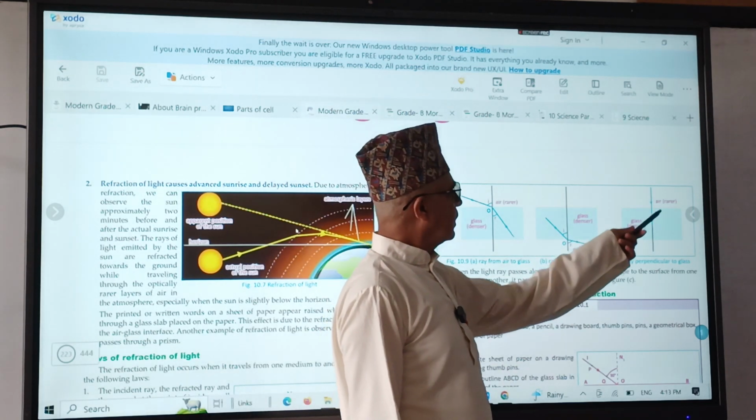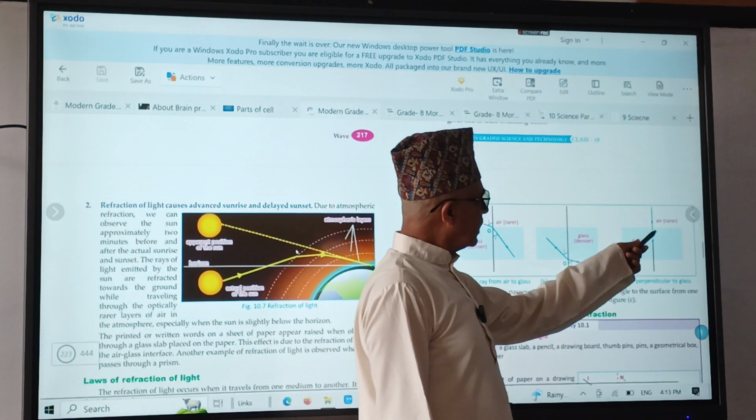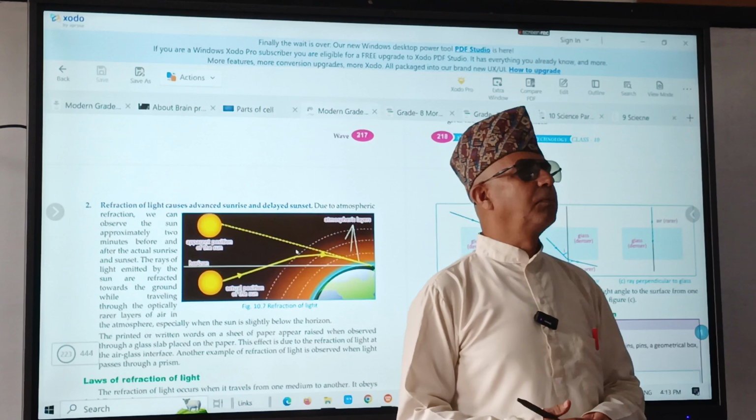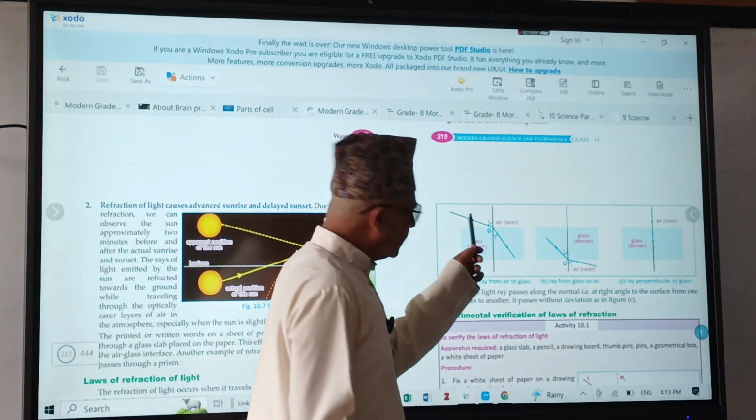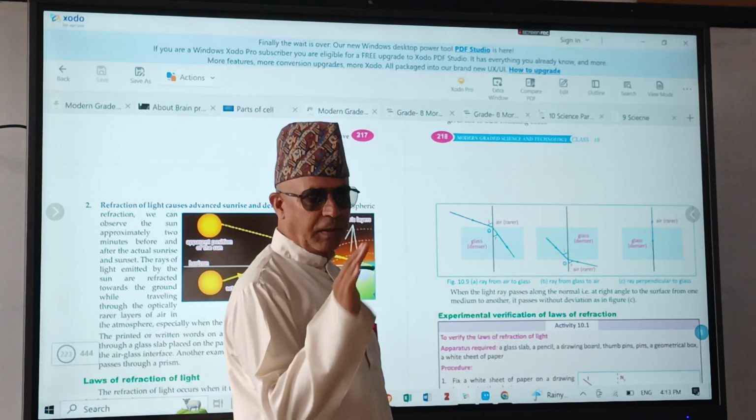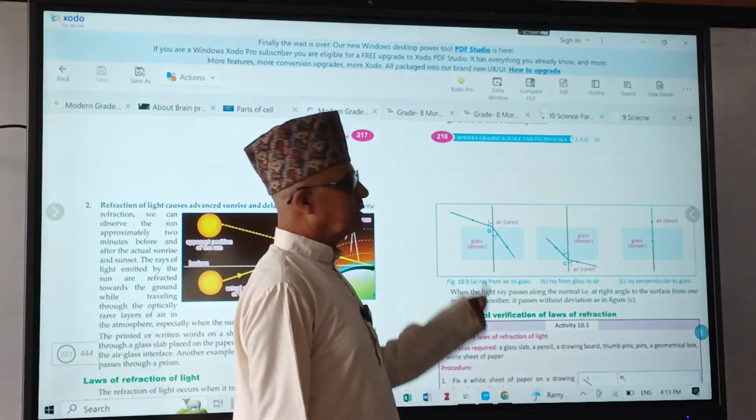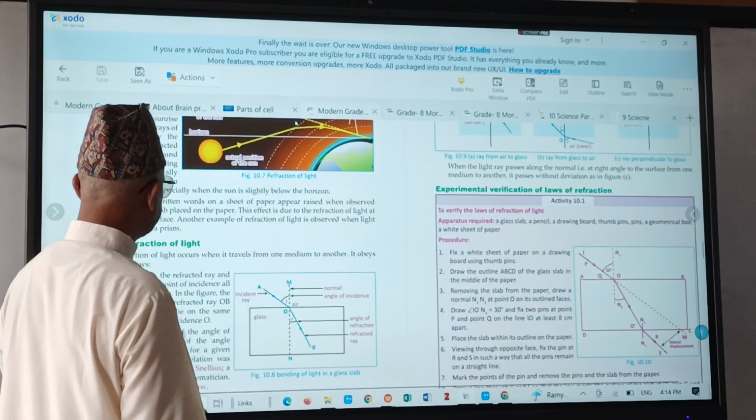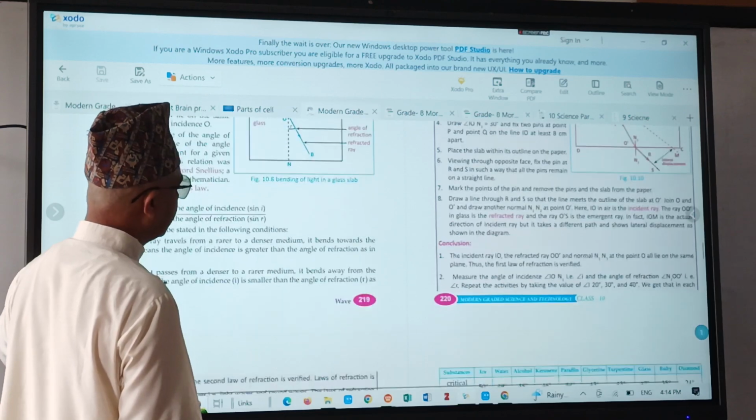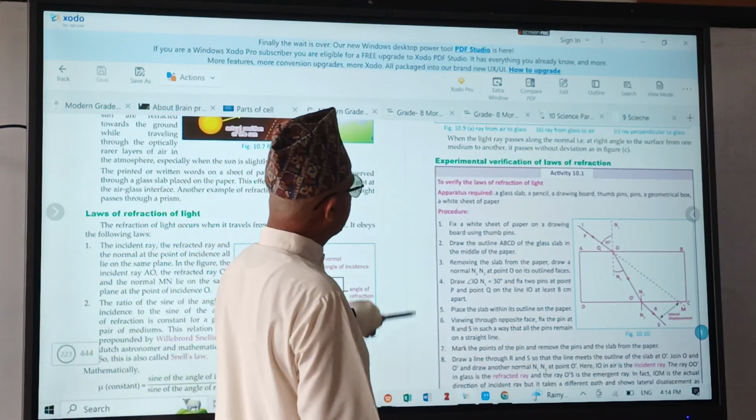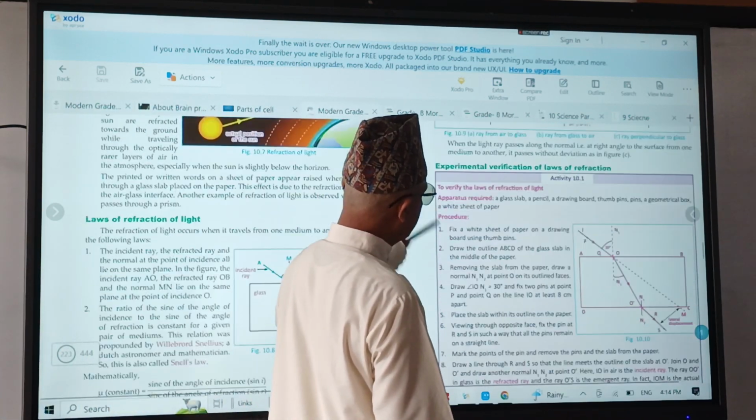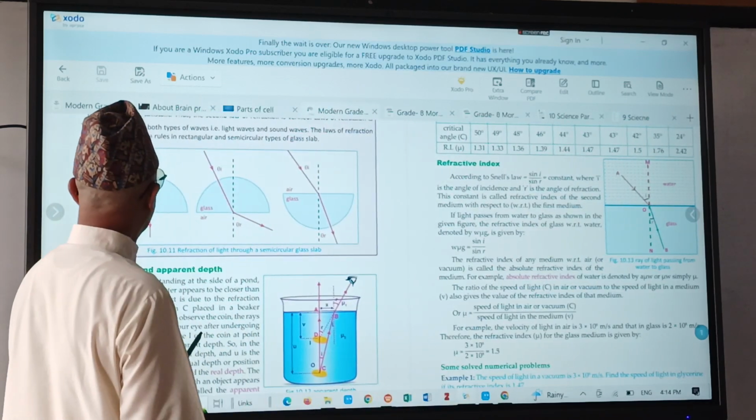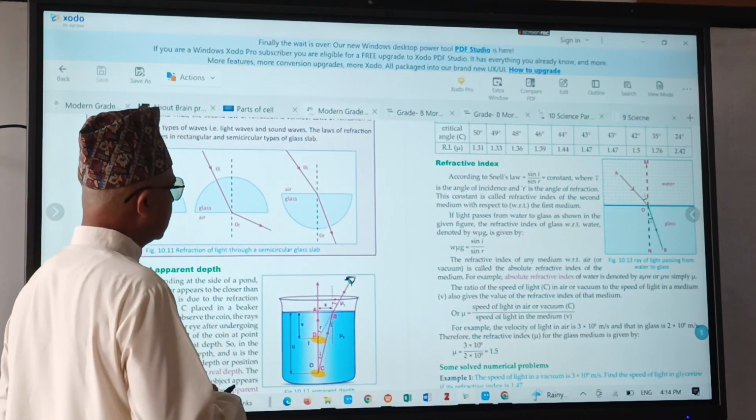And if it strikes perpendicularly, then it does not deviate, it does not bend. If the angle of incidence is 90 degrees, it does not bend. If the angle of incidence is less than 90 degrees, it bends. These things you have to remember. These are the three laws of refraction of light. And here is this diagram also, this one activity. Next day we will be discussing the other portion.